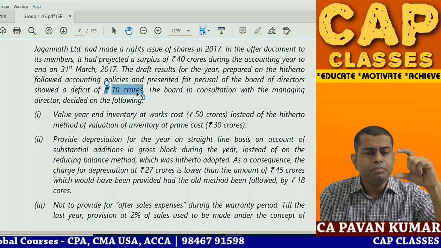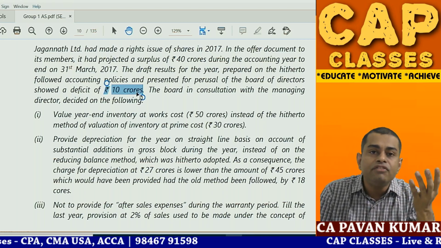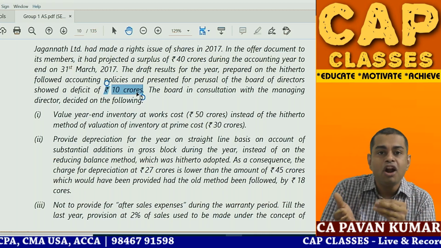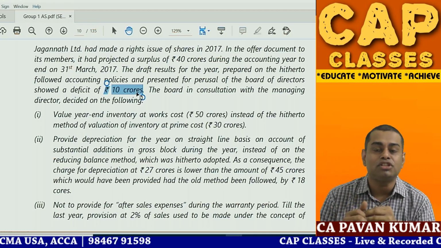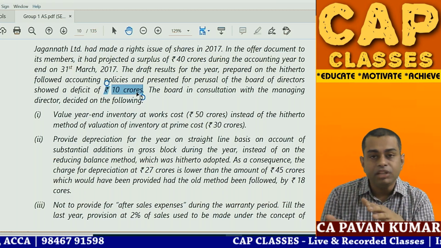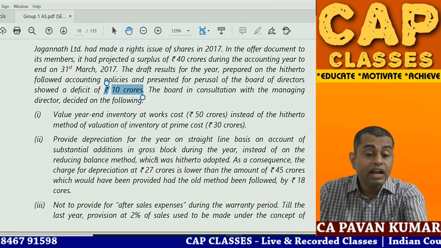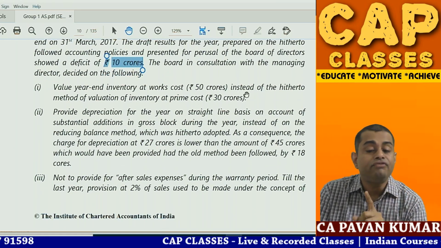But the first point, no, I am quite uncomfortable with this, simply because you have given a projection of 40 crores, you will not match your current year profit to 40 crores. No, that is fraud. Okay, but the company is saying they changed something, so how will that note to accounts be written? Value of year end inventory at works cost 50 crores.